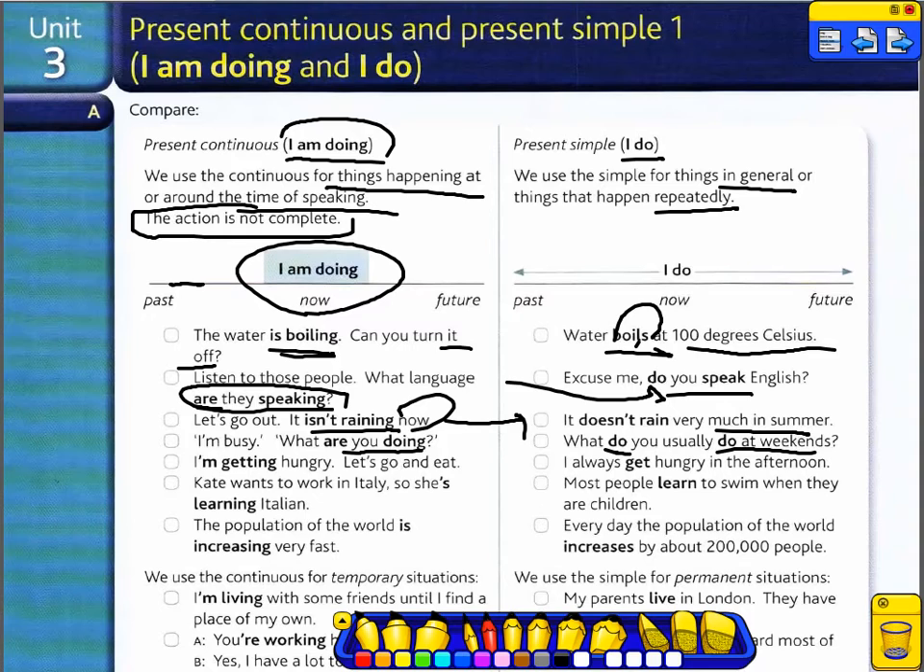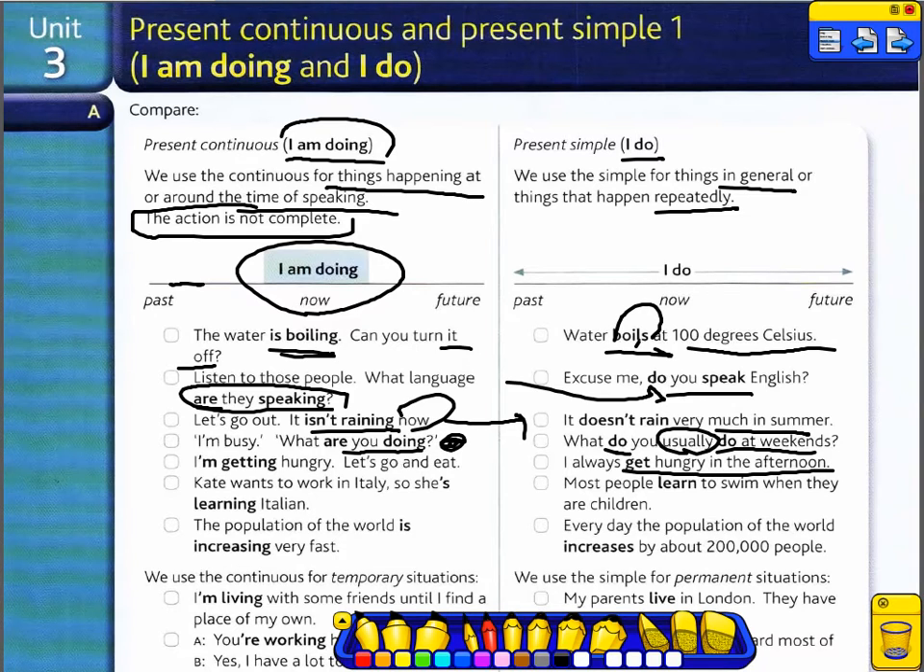This question is about this period of time. And this question talks about what your habits are. What do you usually do on the weekends? I am getting hungry. I'm getting hungry right now. This is something changing. Let's go and eat. I always get hungry in the afternoon. This is a true fact about a person.